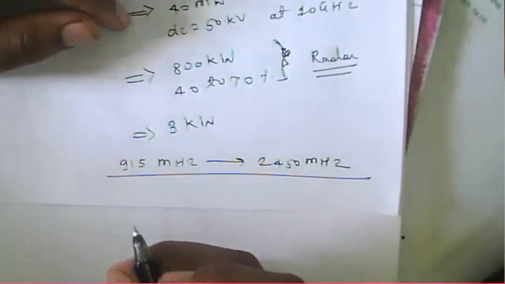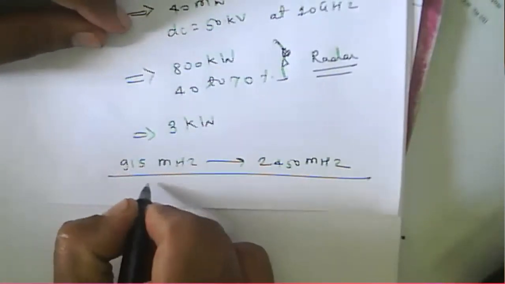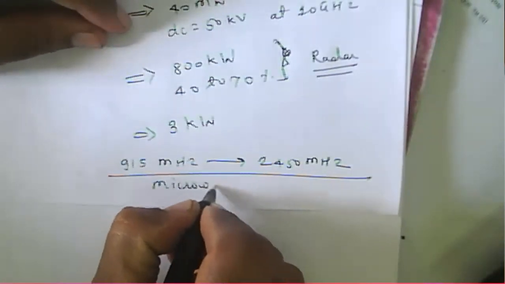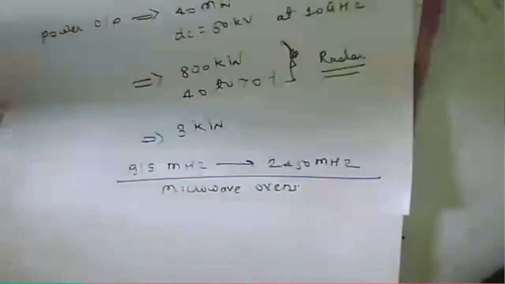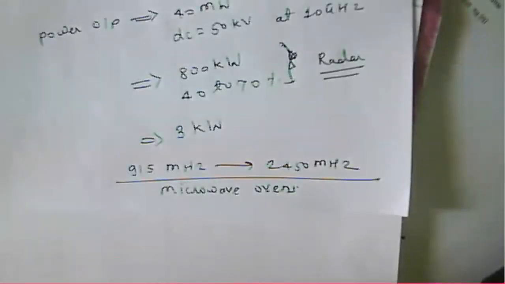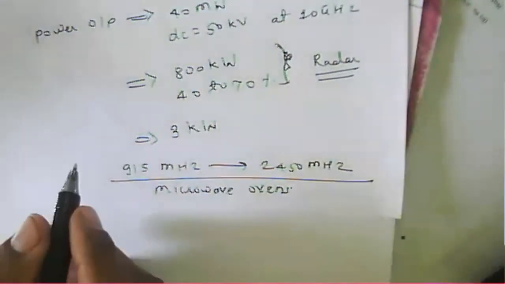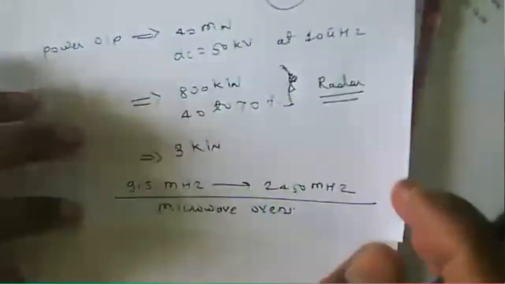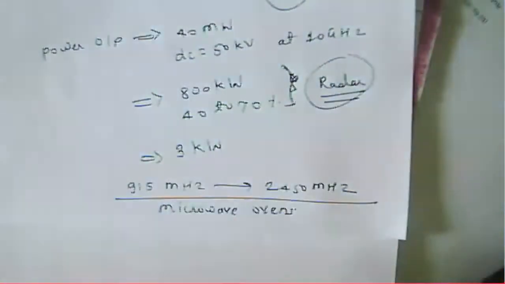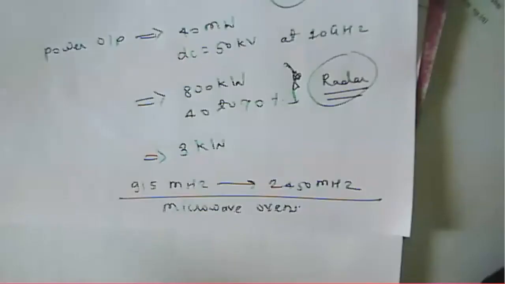Magnetrons can be used for industrial heating. Mostly, the application of the magnetron is in the microwave oven. These are the applications of the magnetron: in the microwave oven, in industrial heating, or in radar. So that is about the magnetron.